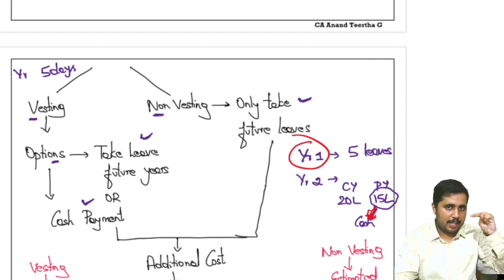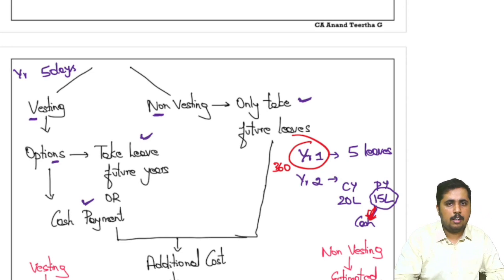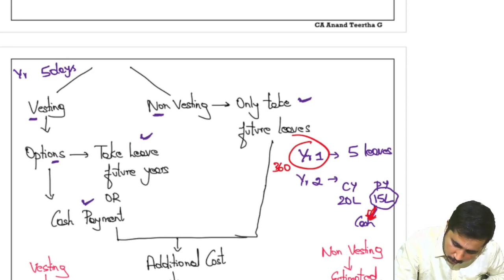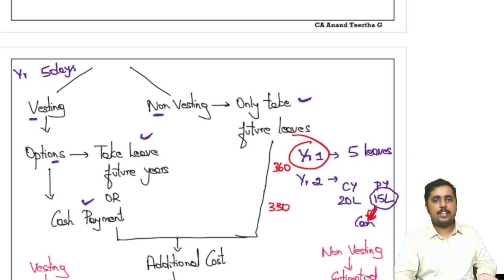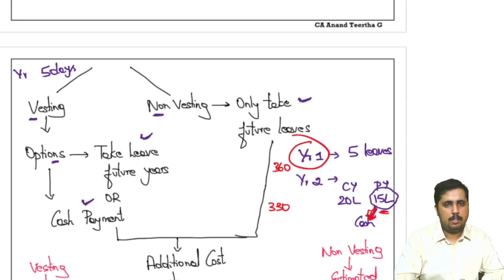Because if you think from year 1 point of view, let's assume the total working days in the year are 365 days, he worked for 360 days in year 1, and he has the potential to work only for 330 days in year 2 now, because he has got this carry forward in total 35 leaves. So therefore he is working extra in year 1, he is working less in year 2.